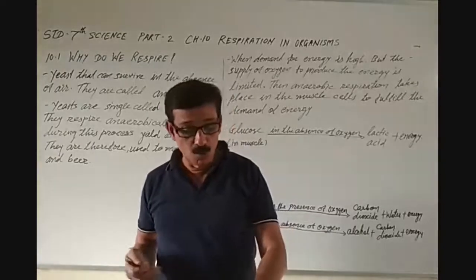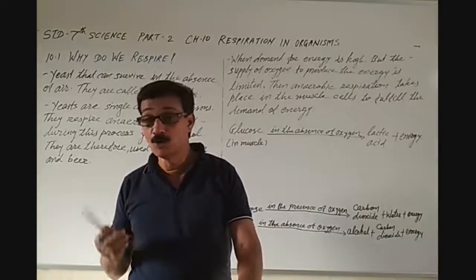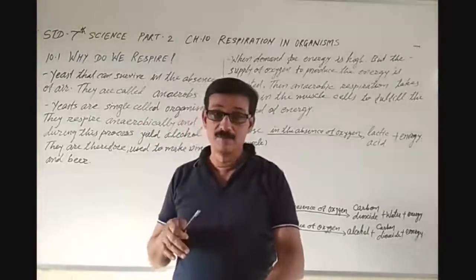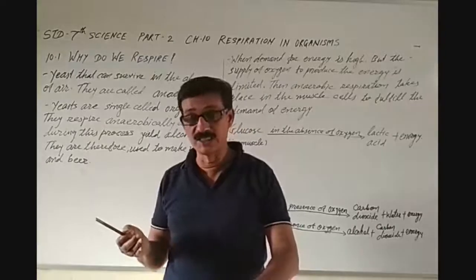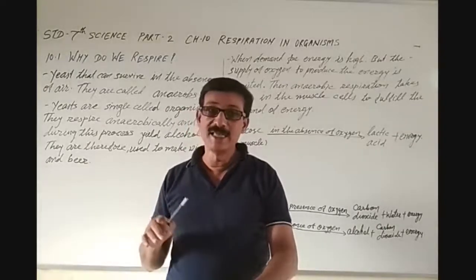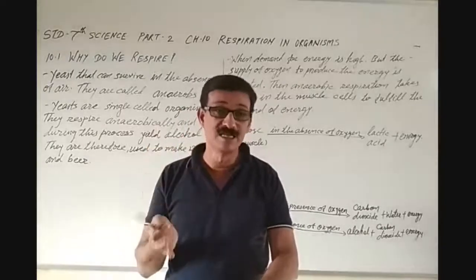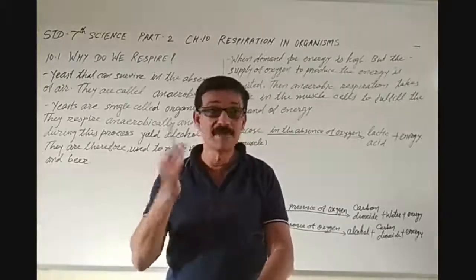At that time what happens? Because of this exercise, the body requires more oxygen, isn't it? And that is why the deficiency of oxygen occurs during this type of exercise.